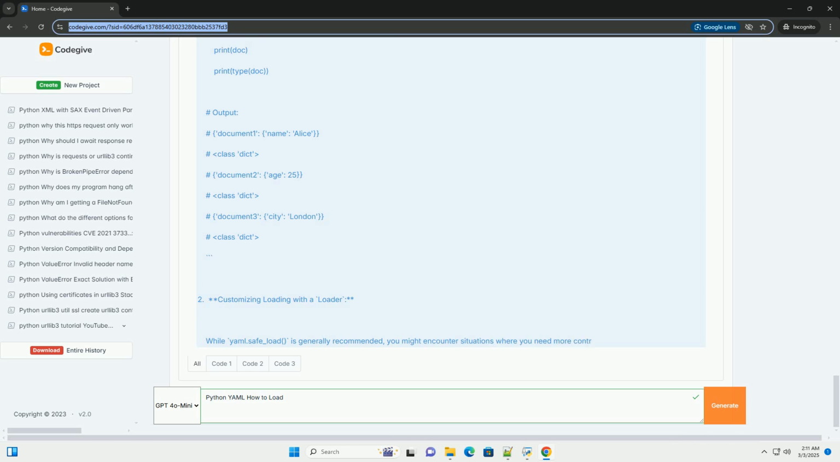Advanced loading techniques. 1. Loading multiple documents. YAML can contain multiple documents separated by three dashes. To load all documents in a file, you can use yaml.safe_load_all. This returns a generator that yields each document as a Python object. 2. Customizing loading with a loader. While yaml.safe_load is generally recommended, you might encounter situations where you need more control over how YAML data is loaded.